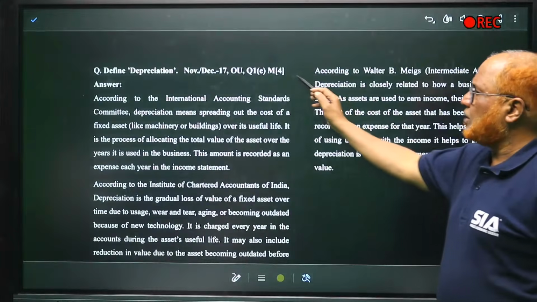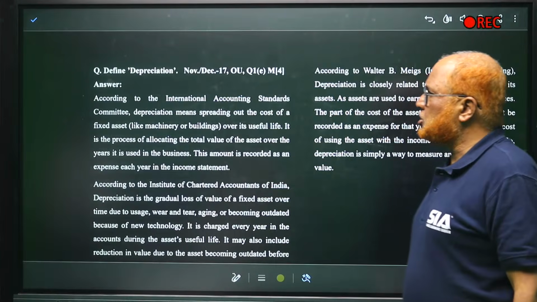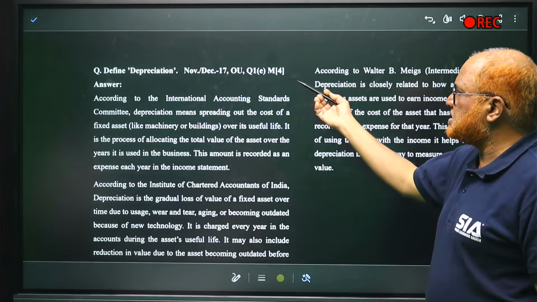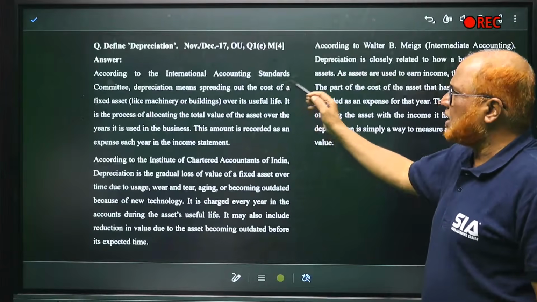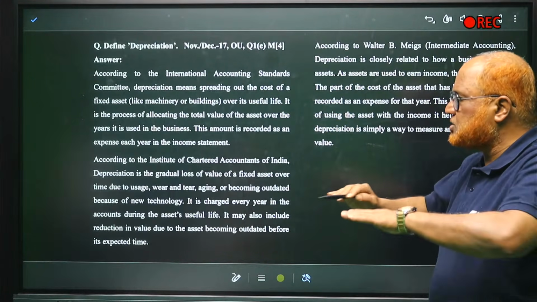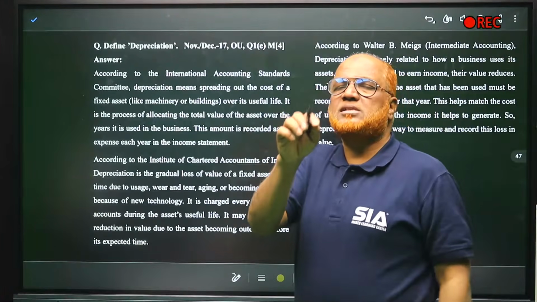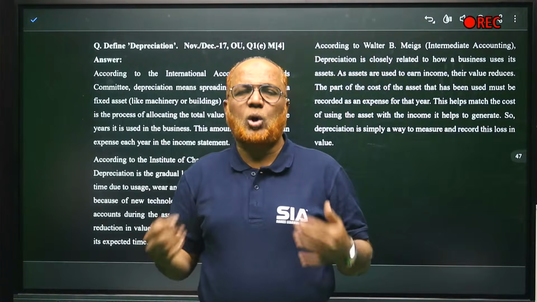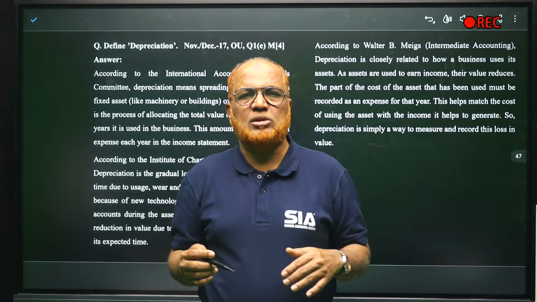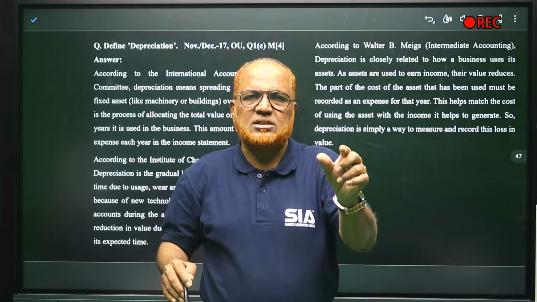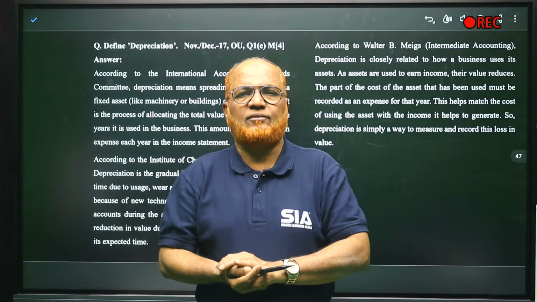The question asked for 4 marks: Define depreciation. What is depreciation? It was asked in December 2017. According to International Accounting Standard Committee, depreciation is spreading the cost of the fixed asset like machinery or building over its useful life. Decrease in the value of the asset due to use. But many authorities have said depreciation means spreading the cost of the asset over its economic life.